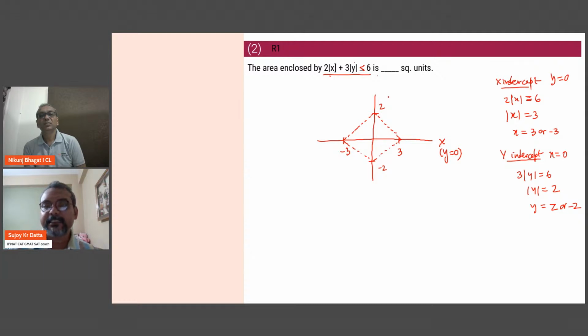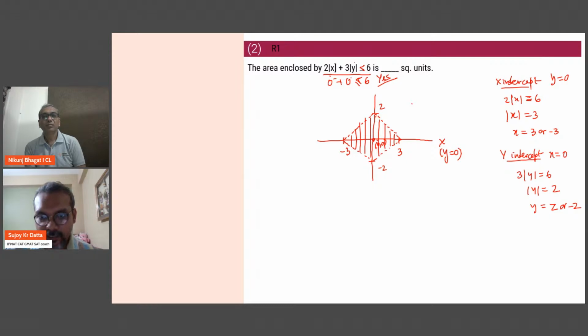What does this less than lead to? The easiest way to check which region we are talking of, whether it is outside or inside, is to pick the origin 0, 0. Substitute, does it satisfy? What do we get on putting 0? 0 plus 0 is less than or equal to 6. Yes, true. It is less than, right? Means we are looking at this shaded region.